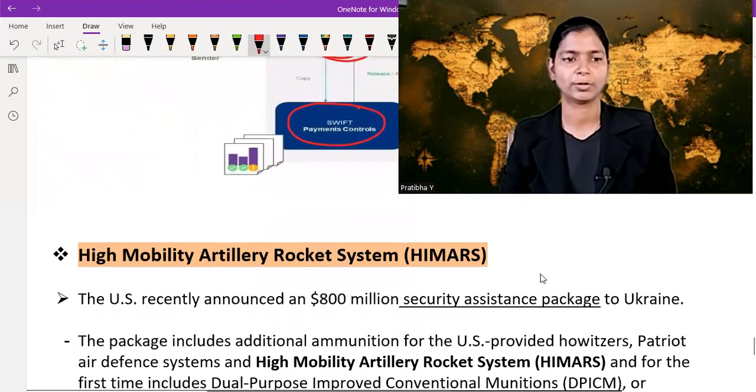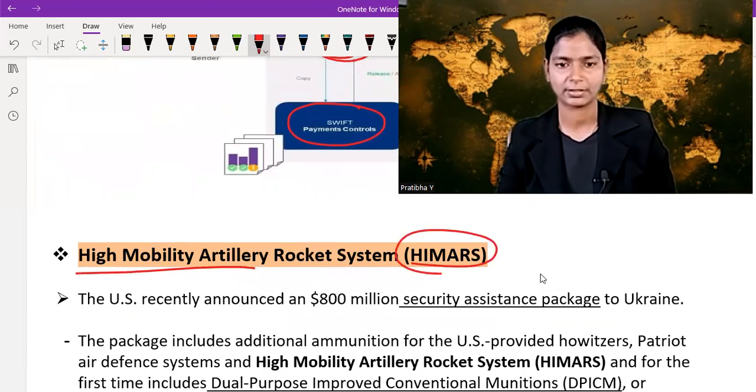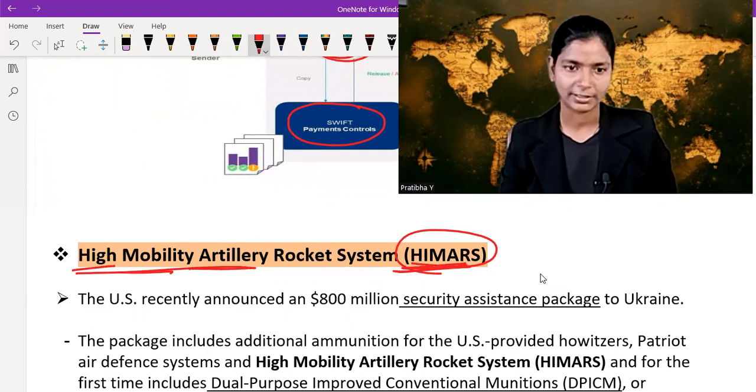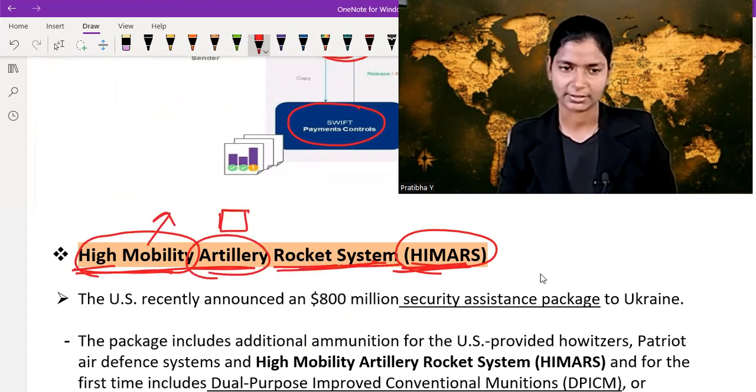Now let's move on to the next topic called HIMARS. What is the full form of HIMARS? High Mobility Artillery Rocket System. High mobility, its mobility is high. Artillery device rocket system. Okay.